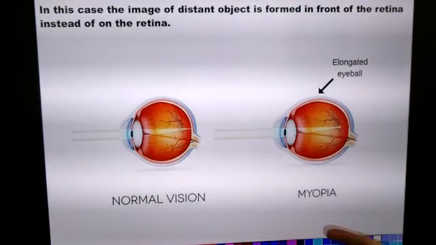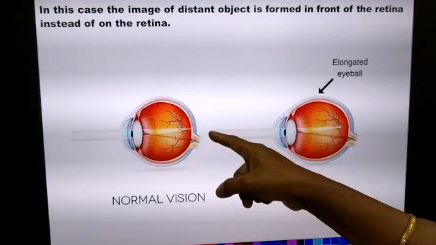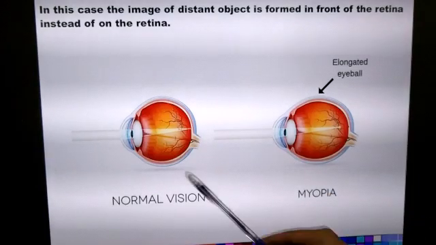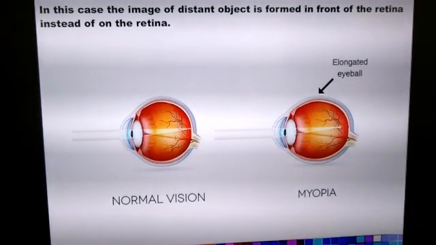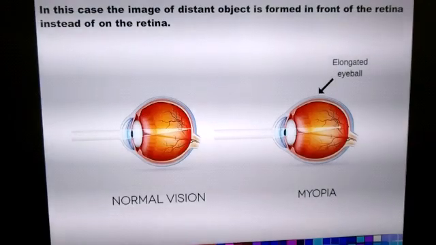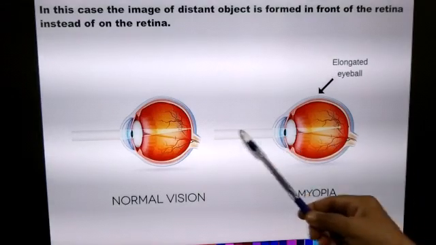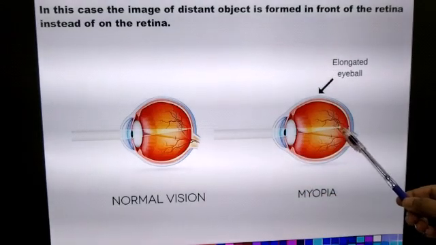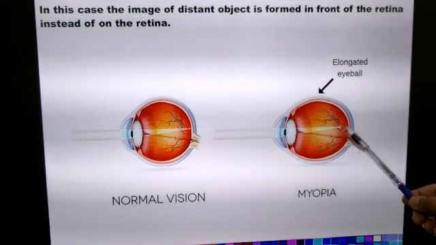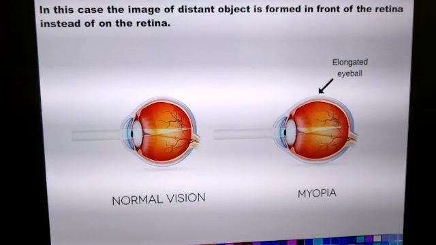Otherwise, in the normal case, whenever the rays of light are traveling from a distant object, the image is formed exactly on the retina, and therefore the farther objects can be seen very clearly and distinctly. But in case of a myopic eye, when the rays of light travel from a distant object, the image of the distant object is formed in front of the retina.